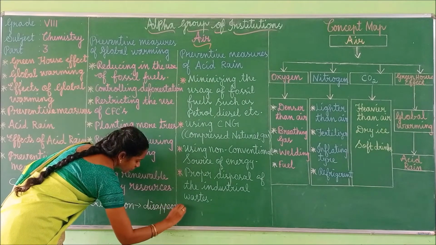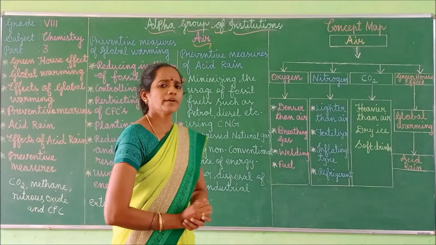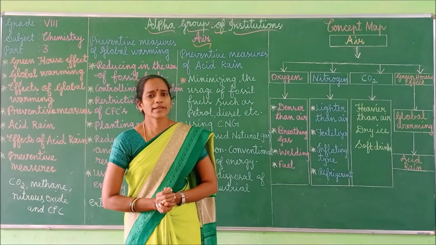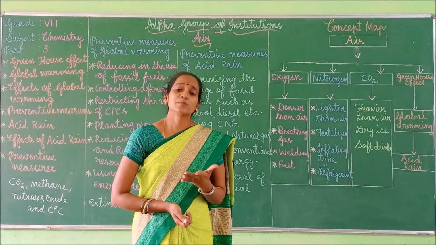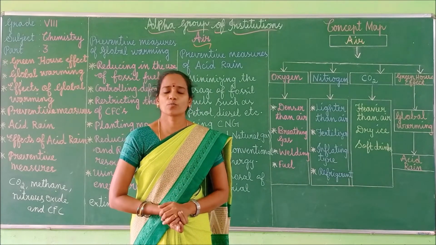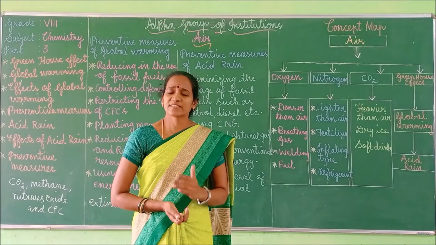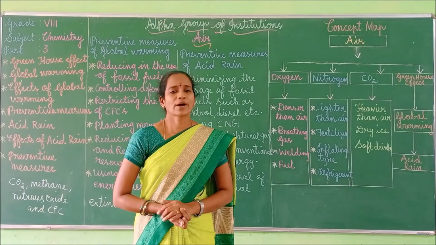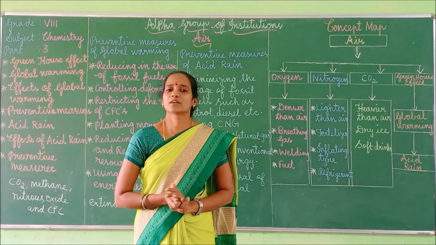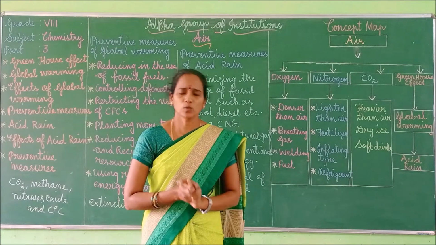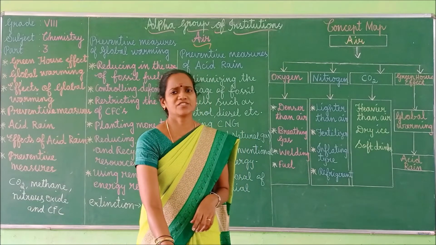So what are the effects of global warming? First one, heat waves, okay, and then melting of ice caps and glaciers, and then spreading of insect-borne diseases, waterborne diseases, drought, heavy rainfall with floods and heavy snowfall, loss of biodiversity, and also ocean acidification. These are some of the effects of global warming. Right. Next, we can move to the preventive measures.